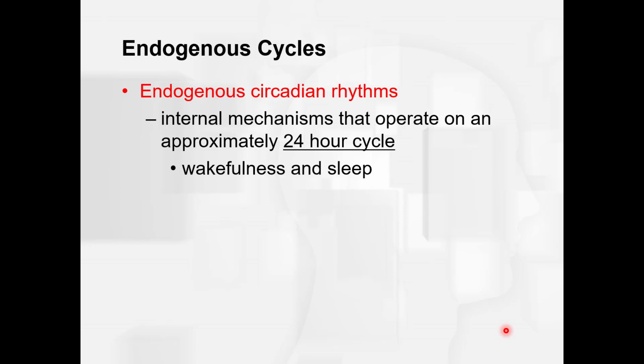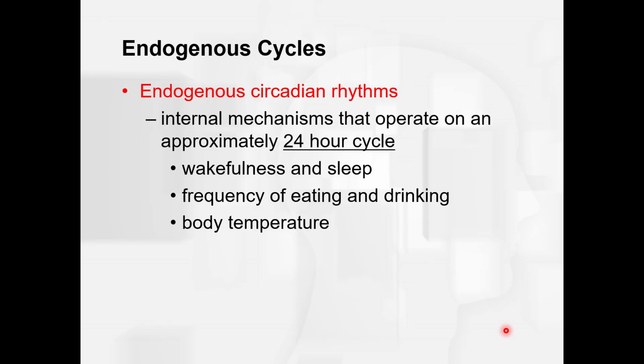Some of the others that happen on this 24-hour cycle might be frequency of eating and drinking. We get hungrier at certain times of the day. We get less thirsty at certain times of the day so that we can go to sleep and not have to wake up all the time. Our body temperature is really in sync with that wakefulness and sleep pattern. Secretion of hormones as well. We'll see that hormones are in this circadian rhythm that also coincide with sleep. And then we also have other hormones that are on different circadian rhythms.